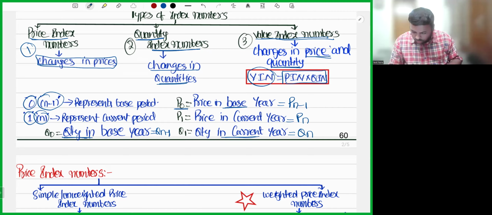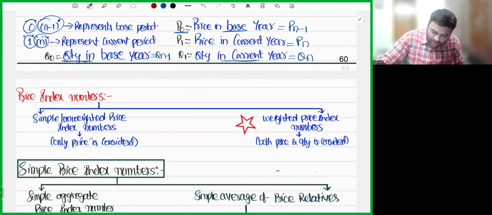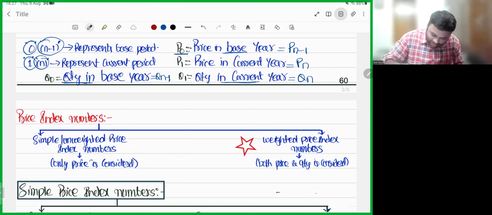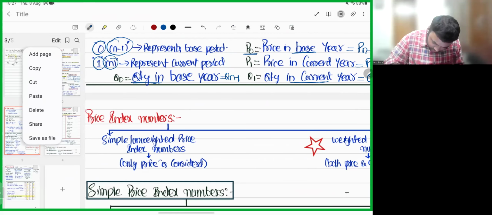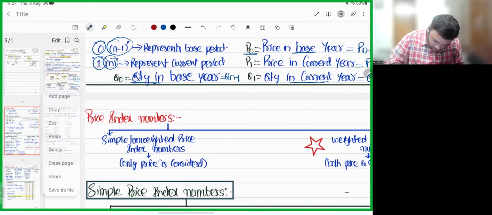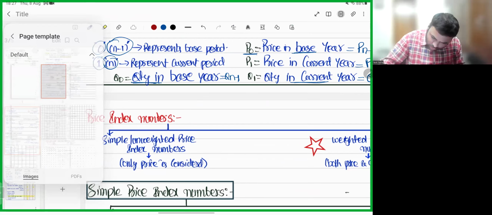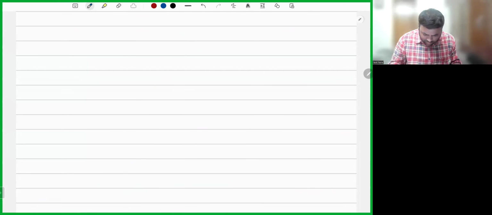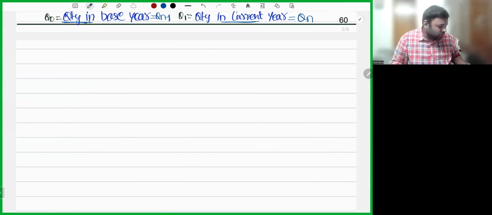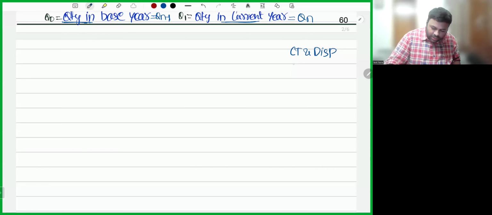Okay. Now, before going to the next concept, let me remind you, I already said you are having an examination this Sunday. I hope you people remember. So, Yogita, please note you have an exam on Sunday. The exam on Sunday is on three topics: central tendency and dispersion, index numbers, and introduction to statistics. Yogita, if you haven't completed central tendency and dispersion, please complete it by Saturday.